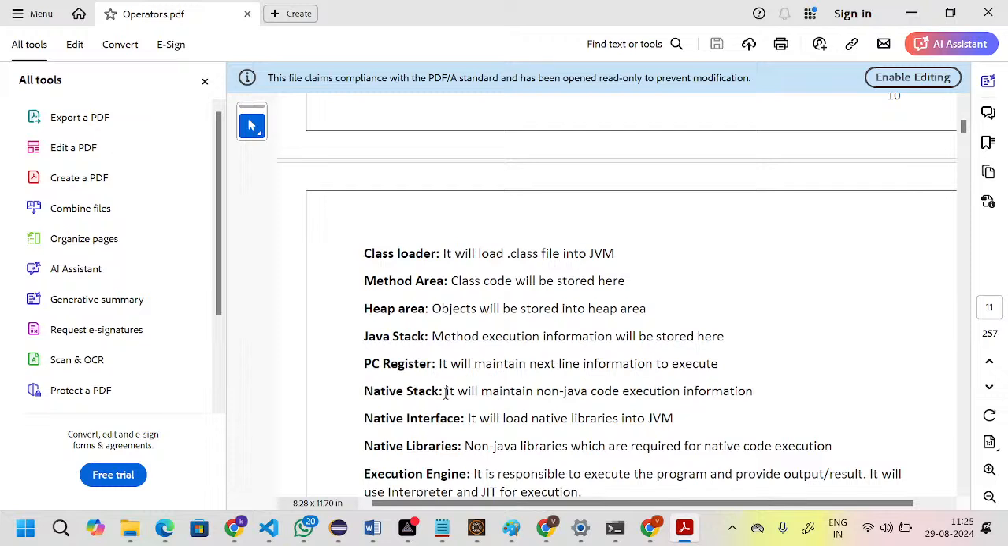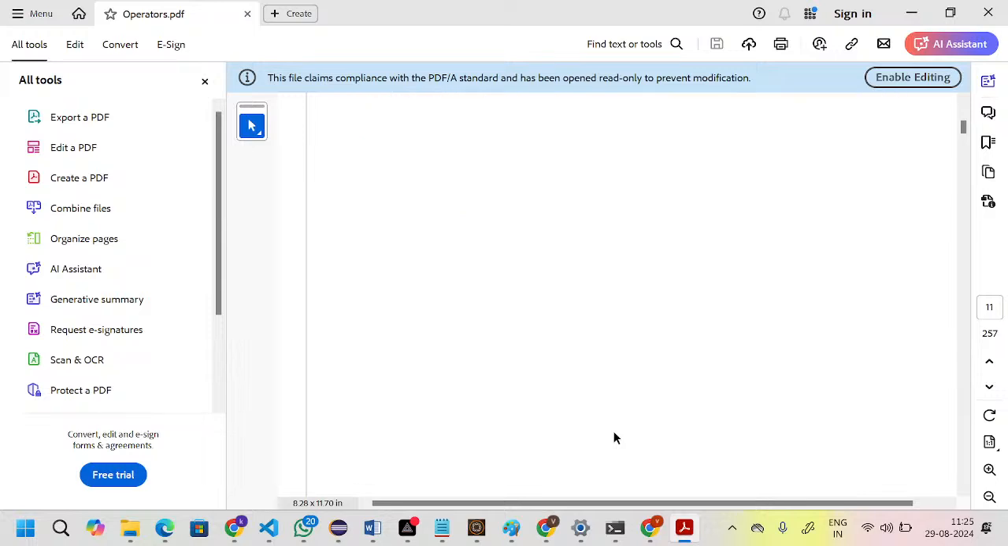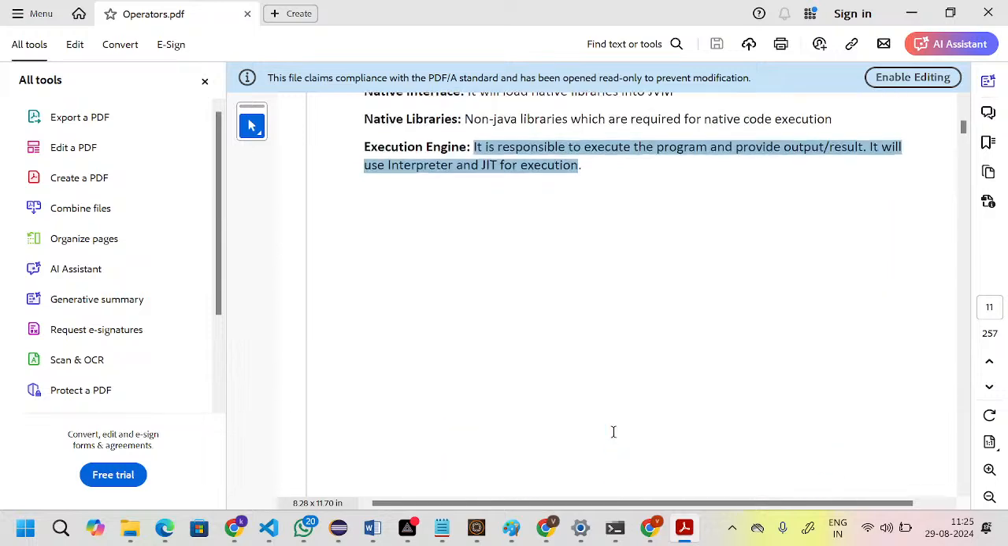Okay, next native stack. It will maintain non-Java code execution information. Okay, this is clear. Next, native interface. It will load native libraries into the JVM. This will act as a mediator between the libraries and the execution engine. Next, native libraries: non-Java libraries which are required for native code execution. Next, execution engine. It is responsible to execute the program and provide the output. It will use the interpreter and JIT for the execution. This is clear.